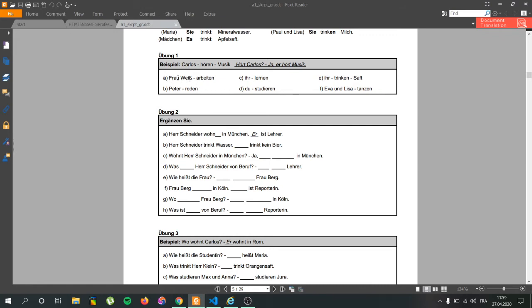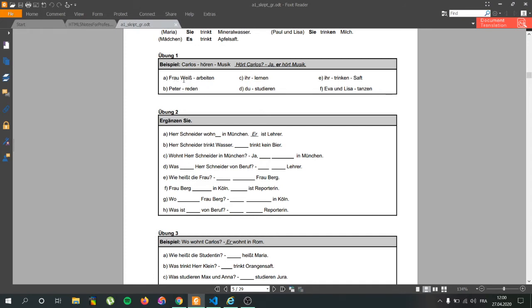Here we have another example with Frau Weiss. Frau is like ma'am. It's to address people that way. In this example, you could say ma'am, or you could say Mrs. Weiss. Arbeiten. So Mrs. Weiss and working. What does it become? Mrs. Weiss works.